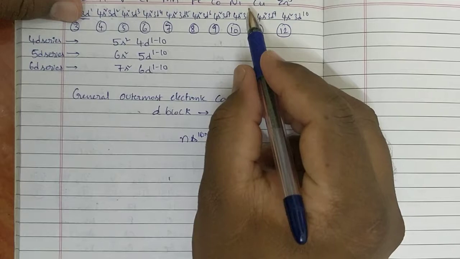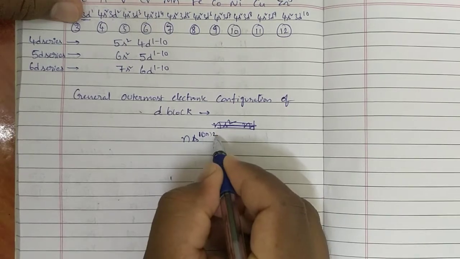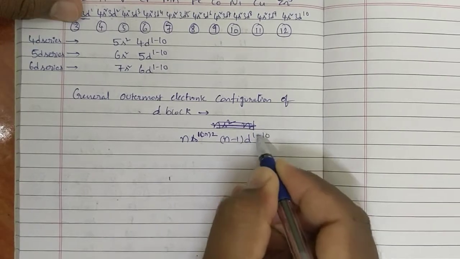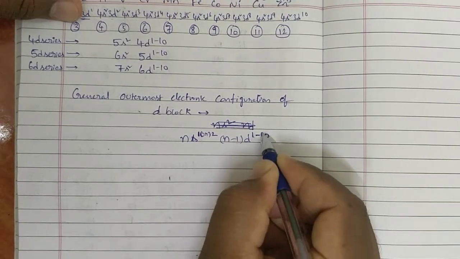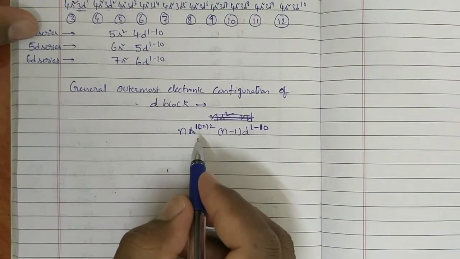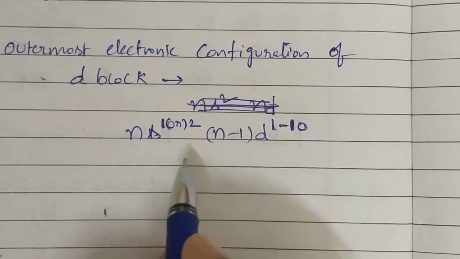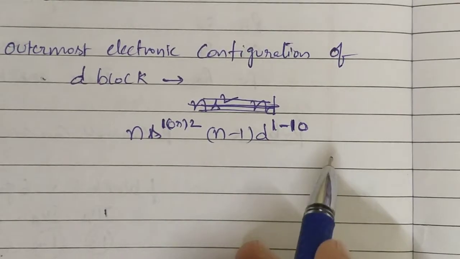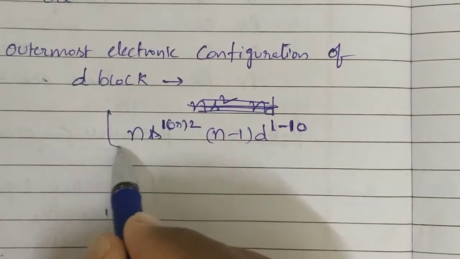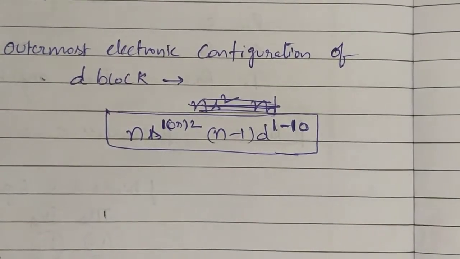Copper will show 4s1 3d10. That's why ns1 or 2, (n-1)d1 to 10. This is the general outermost electronic configuration of d block elements.